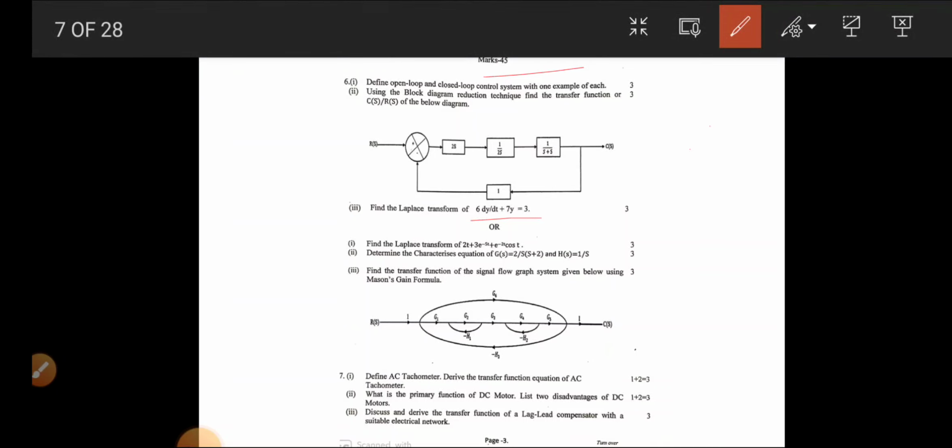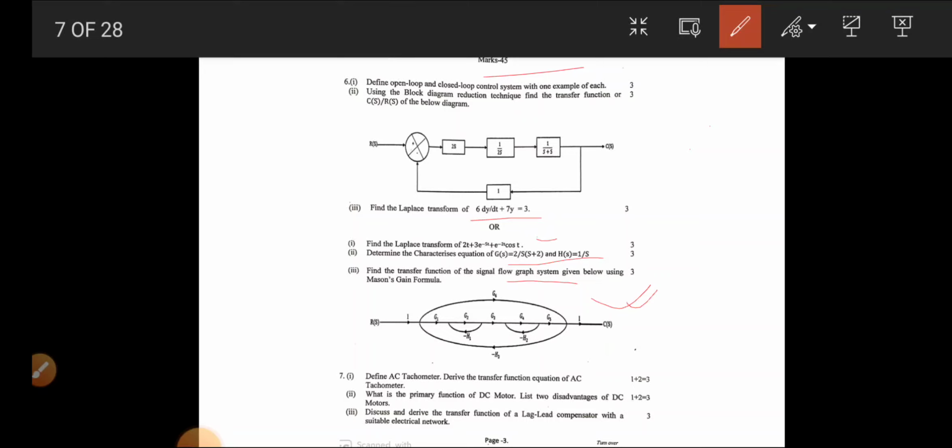The equation is given, they need to find out the Laplace transform. Next, find the Laplace transform of this equation, determine the characteristic equation of this one, and using the signal flow graph, find the transfer function of this signal flow graph.